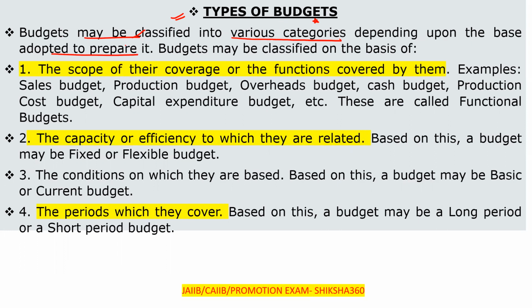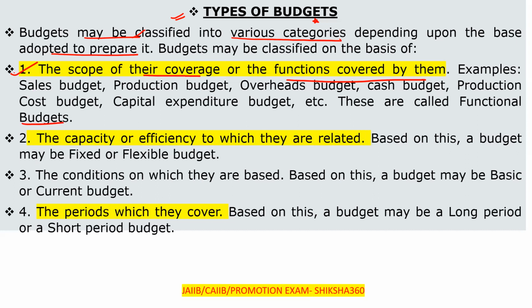Now let's discuss all these one by one. First, the scope of their coverage or the functions covered by them. Under that, the first is the sales budget. All these budgets we will discuss in detail: sales budget, production budget, overheads budget, cash budget, production cost budget, capital expenditure budget, etc. All these are called functional budgets.